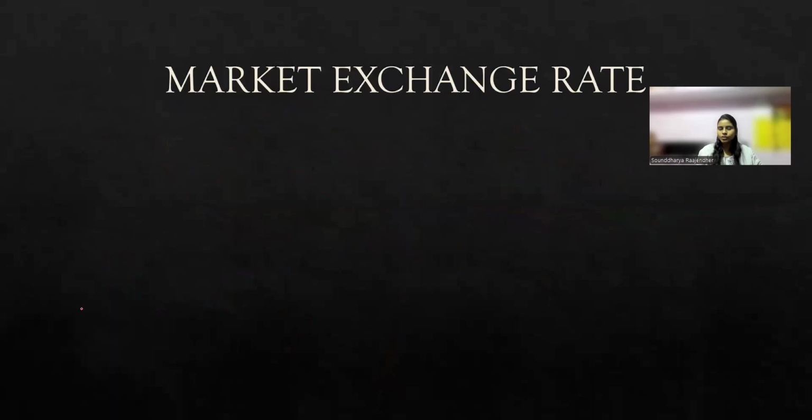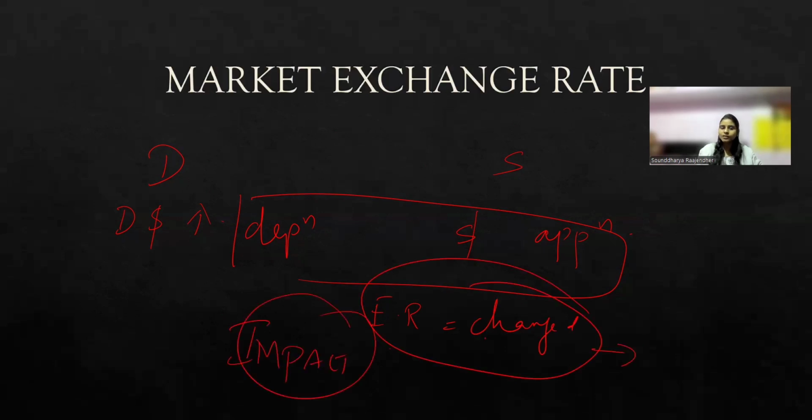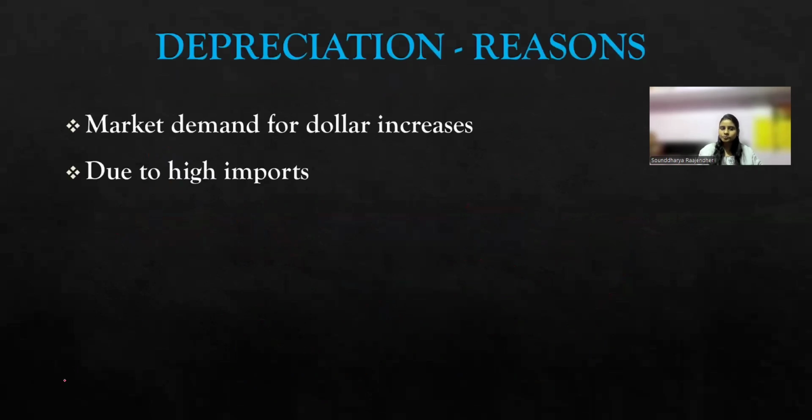Next thing that we have to learn is how this demand and supply is going to alter the exchange rate. As we already know, the demand for dollars will increase the exchange rate, leading to depreciation, and the excess supply of dollars is going to cause appreciation, right? So in that case, the exchange rate is going to change. How is this change in exchange rate going to create an impact in the economy? We will learn this shortly today. We know whenever the imports are higher, depreciation occurs.